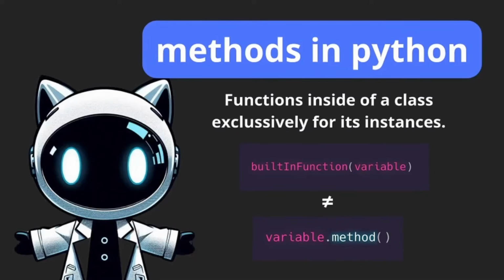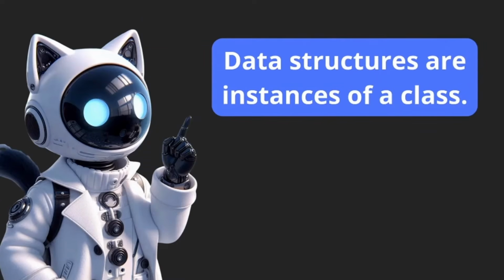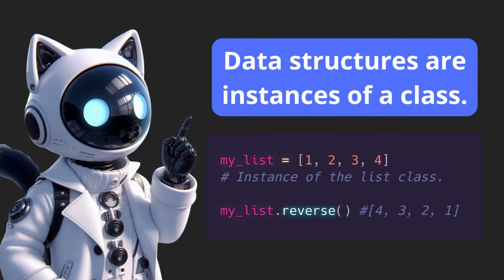Methods and functions are not exactly the same thing, but methods are functions inside of a class which are exclusive to its instances. Data structures that we use in Python are instances of a class which are in the code of Python. Do you remember that Python is made of C++? Well, in that C++ code, there are definitions that, when we declare, for example, a specific data structure, these are initialized. In this case, I have a list.